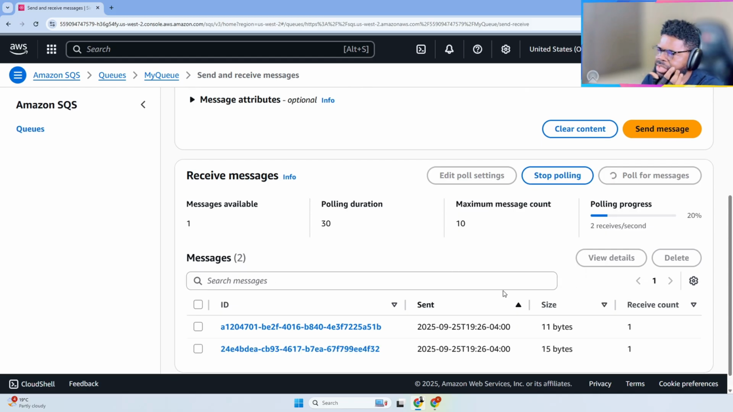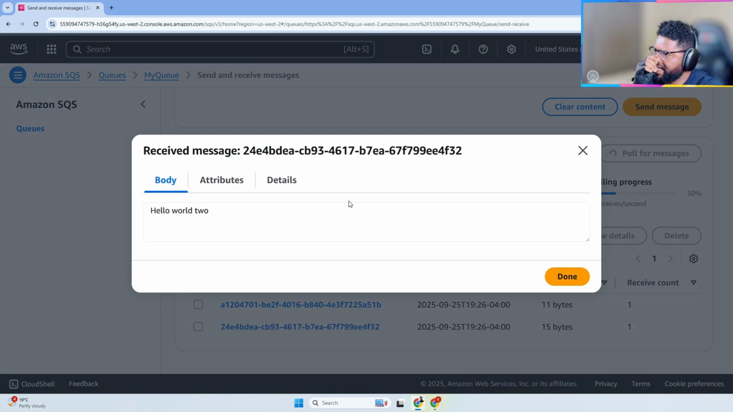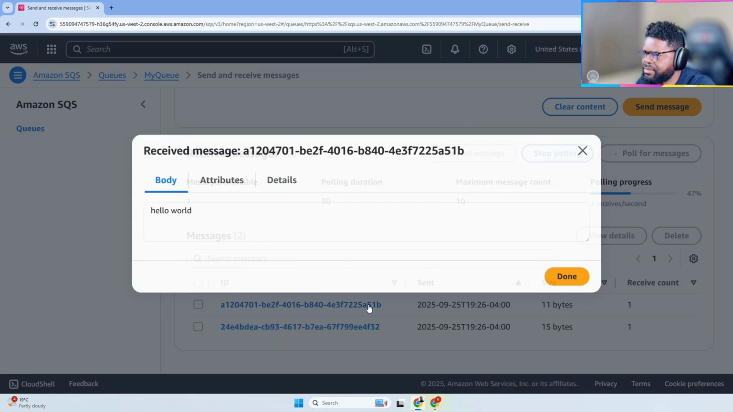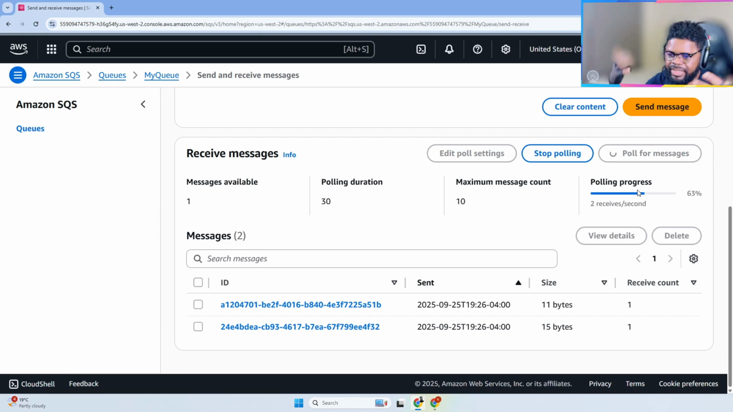So if I poll for messages, you can see I have 2 messages that are in the queue. If I check the content of the first message, it's here. This is the second one that was sent, and this is the first one. Hello world. Here it's still polling for messages, meaning it's still just checking the queue and trying to pull for more messages. So let's give it time to do that.